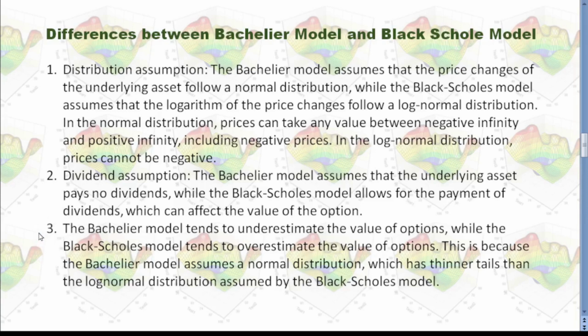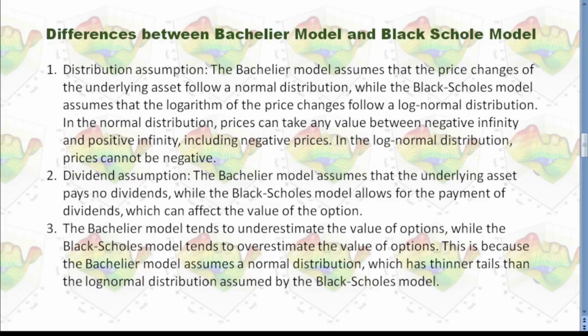The third point is the Bachelier model tends to underestimate the value of options, while the Black Scholes model tends to overestimate the value of the options. This is because the Bachelier model assumes a normal distribution, which has a thinner tail than the log normal distribution assumed by the Black Scholes model.